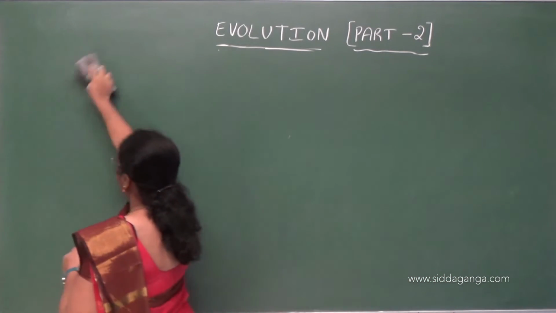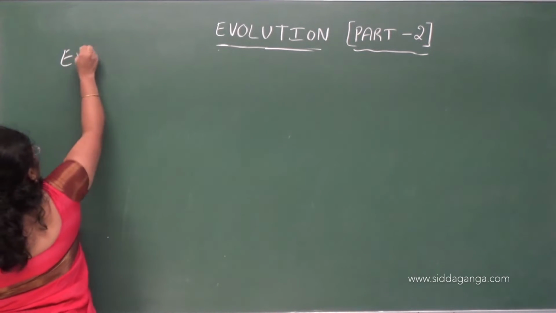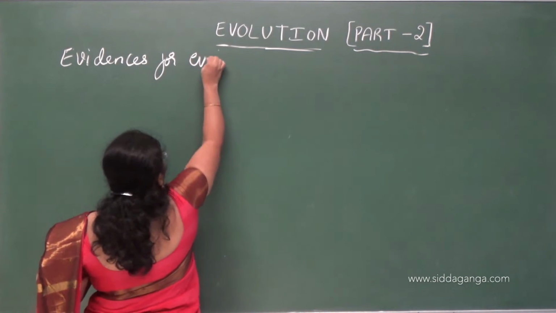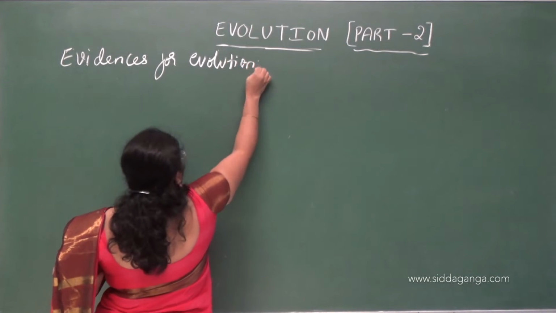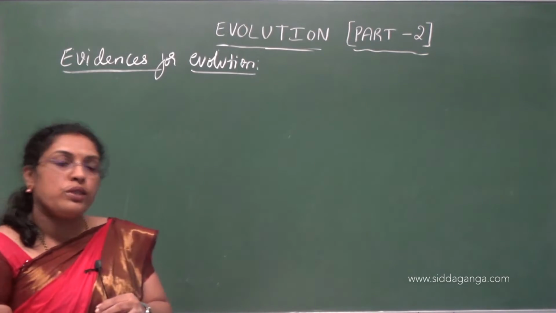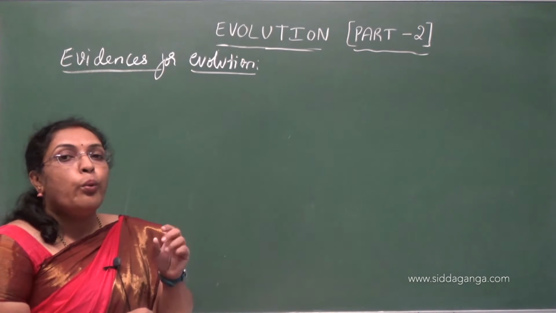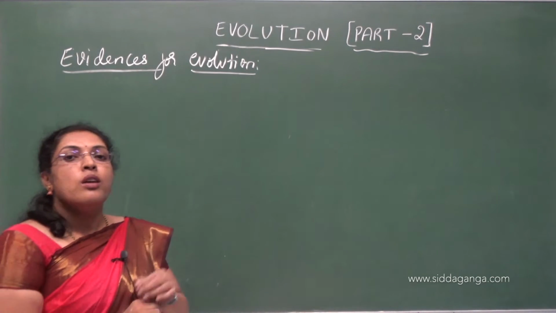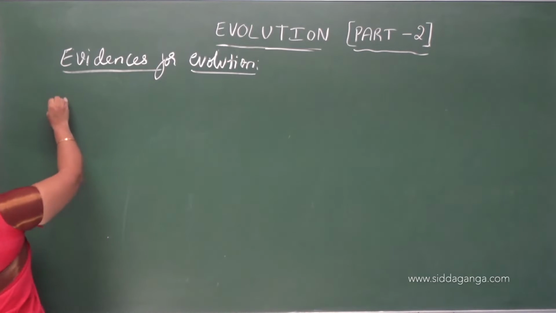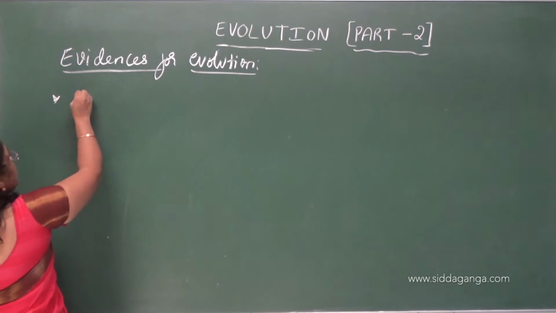Then coming to the evidences for evolution. See, this organic evolution is a slow process and it cannot be seen and it cannot be demonstrated. Only it can be proved by giving proper evidences. So, under this we have many evidences which help us in the study about evolution, that is evidences from